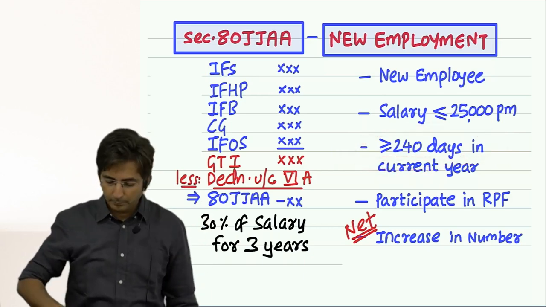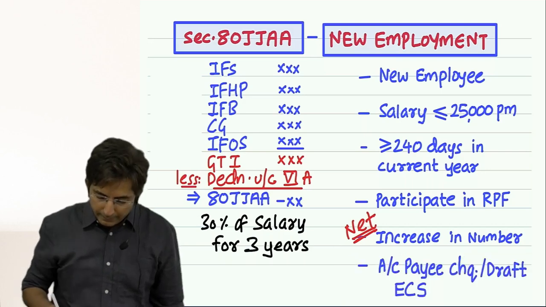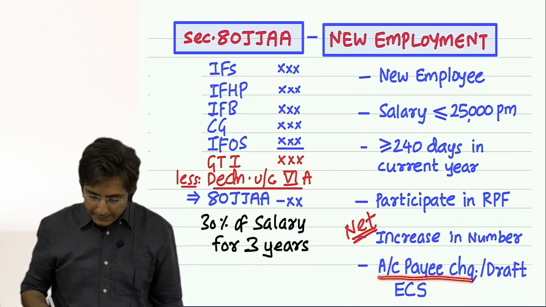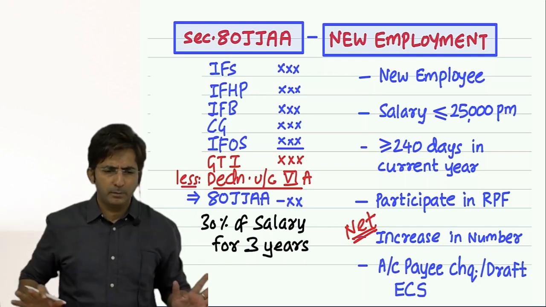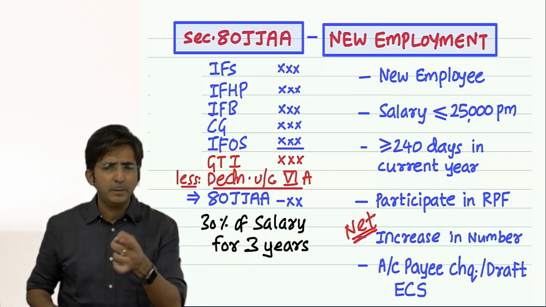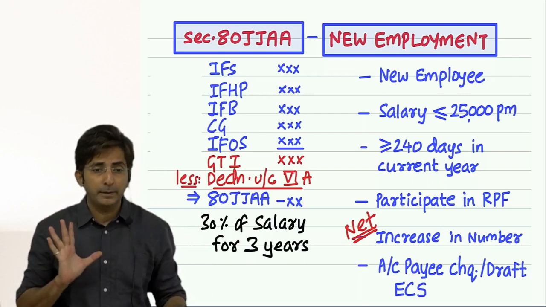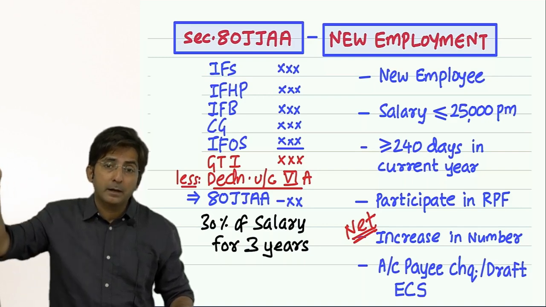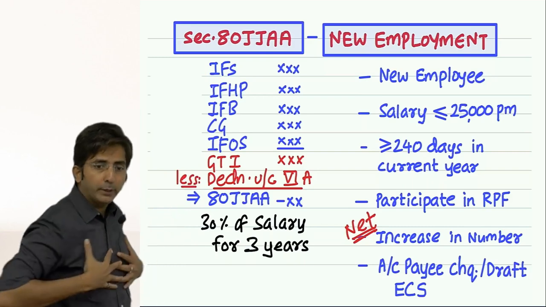Okay. Last condition. Payment should be done by account payee cheque, draft or ECS. Means whoever you have kept on the job, don't make the salary payment in cash. Means government wants to discourage cash payment. Because see, if government comes for an inquiry, all this calculation, in real life we do it.